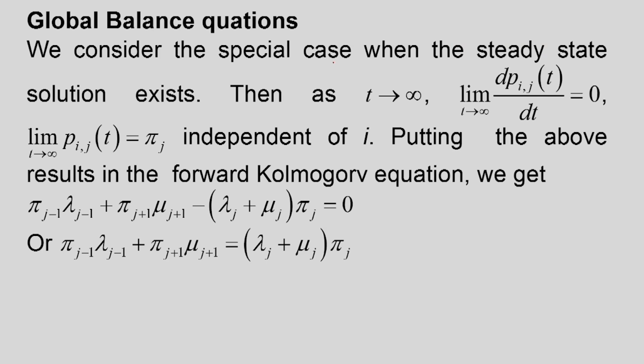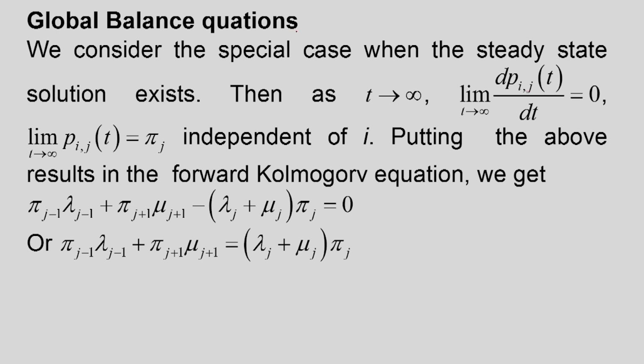We will consider a special case when the steady state solution exists. Then as t tends to infinity, dP_ij(t)/dt, because it is steady state, will become 0, and the limit of P_ij(t) as t tends to infinity is pi_j, independent of state i. So that is the special case we will consider, and putting the above results in the forward Kolmogorov equation, we get a set of equations known as the global balance equations.